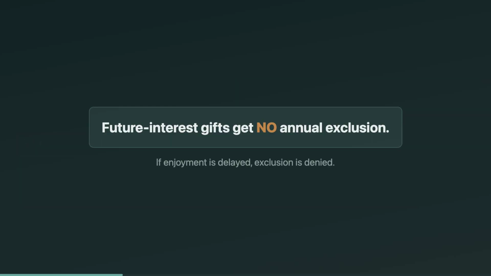Here's the trap. Future interest gifts do not qualify for the annual exclusion. Even if the gift is real and irrevocable, if the beneficiary can't benefit yet, you don't get the annual exclusion. A common pattern is a trust where income is used for something first, like paying a mortgage, and only later flows to the beneficiary. That later makes it a future interest.